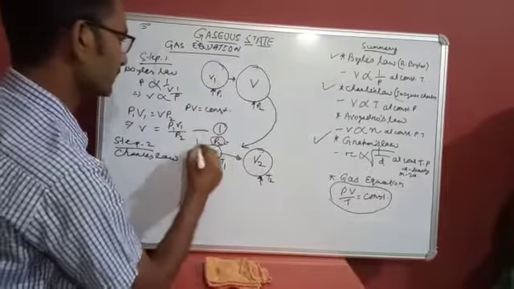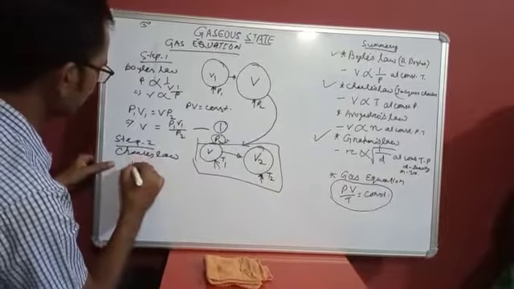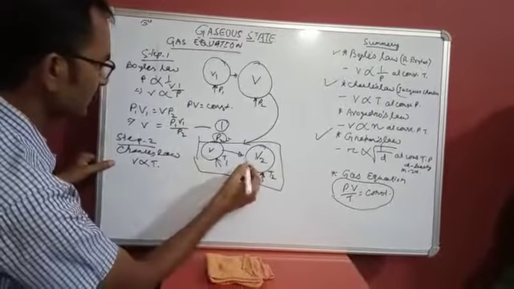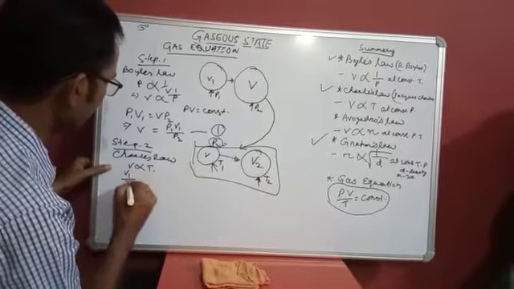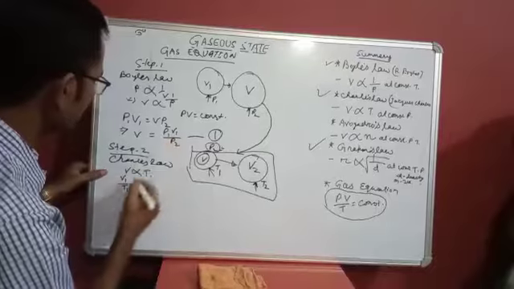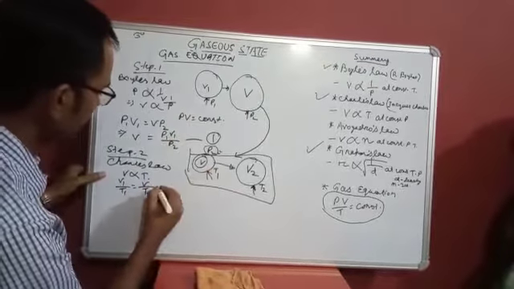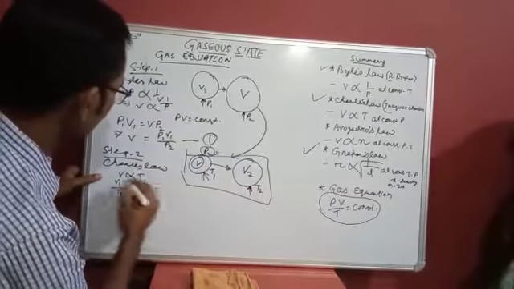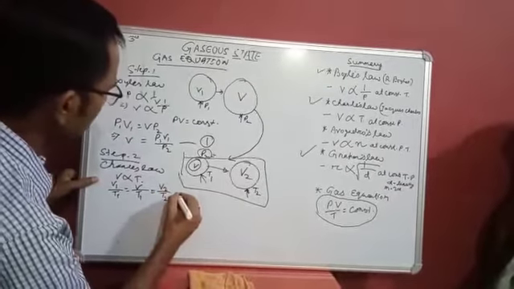Then from this situation, Charles' law says V is directly proportional to T. Here what is V1? Here V1 is V. Okay, then V by T1 is equal to V2 by T2, which is equal to constant.